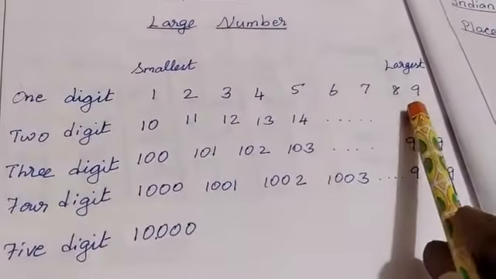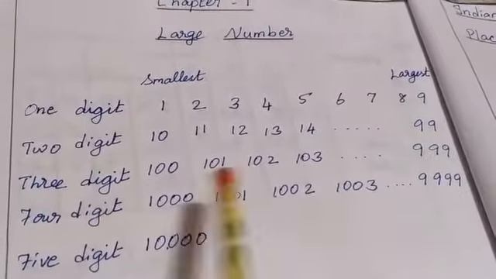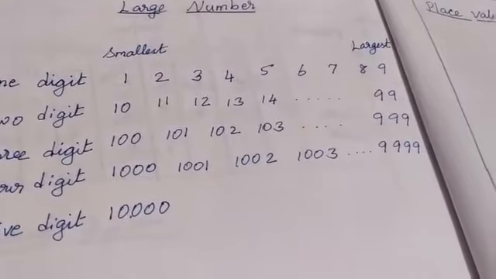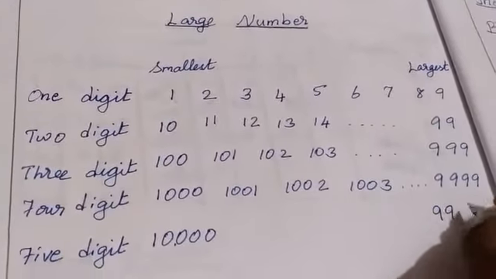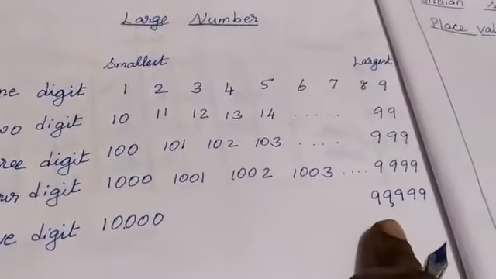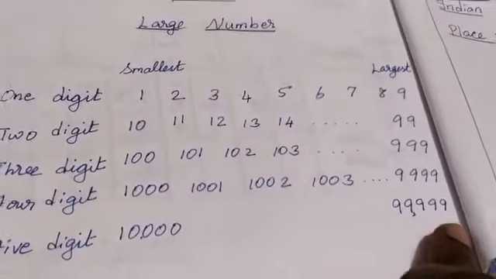One digit means one 9. Two digit means two 9s. Three digit means three 9s. Four digit means four 9s. Like this, for 5 digits we want to write 5 nines. The largest 5 digit number is 99999. How can we read it? 99,999. Like this we may read it.